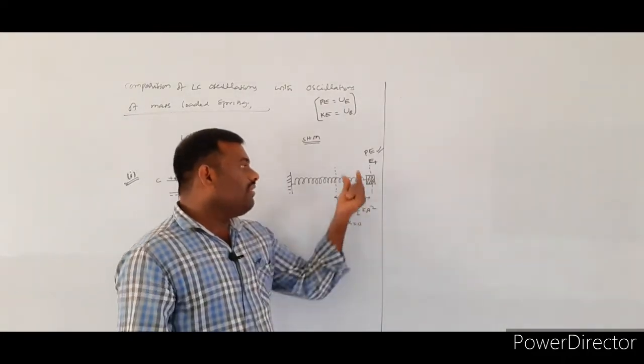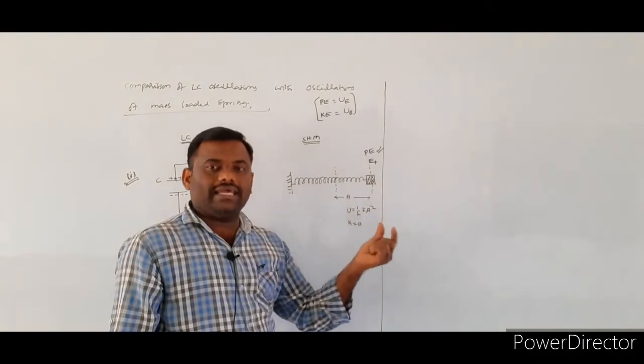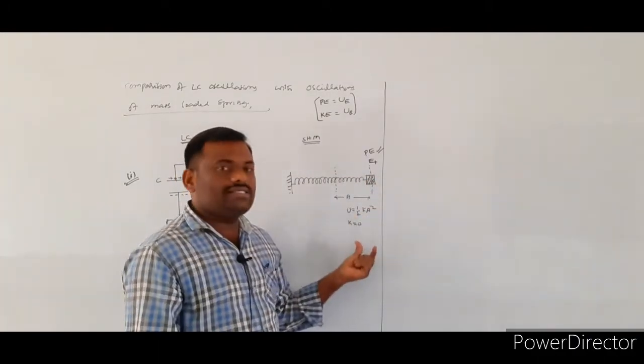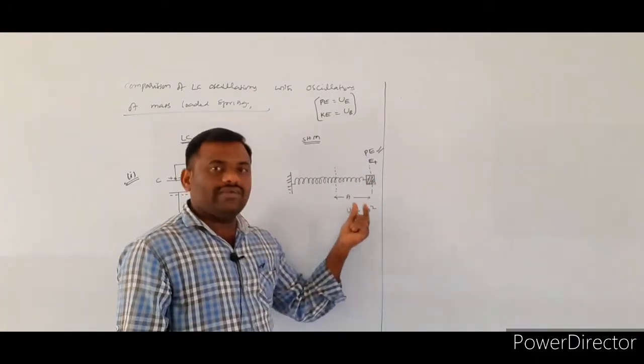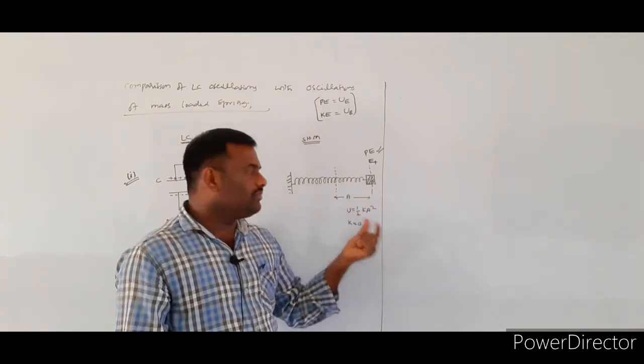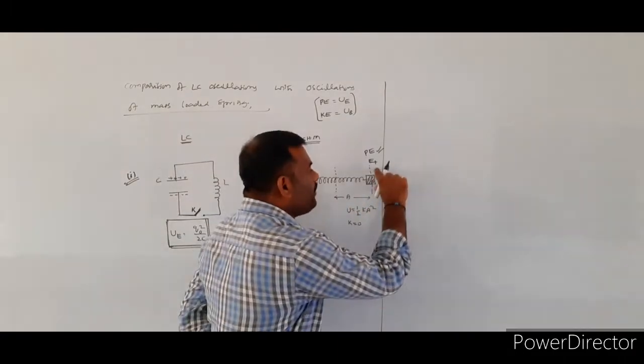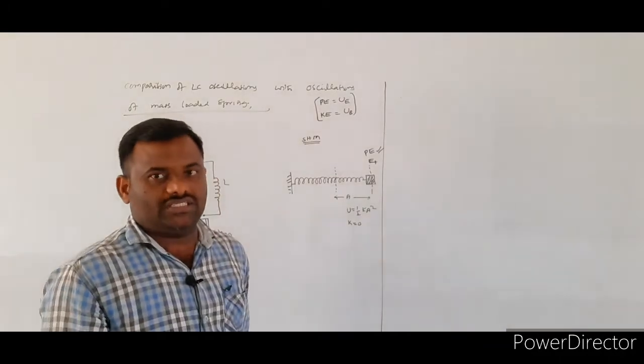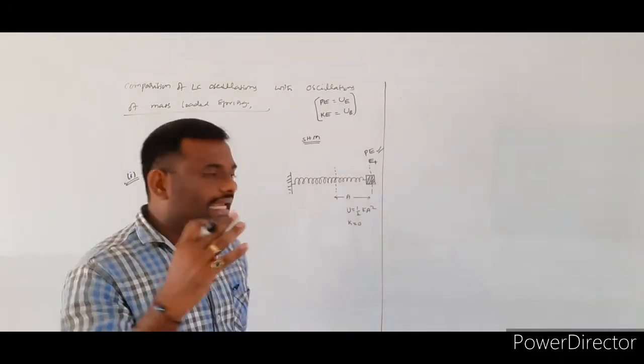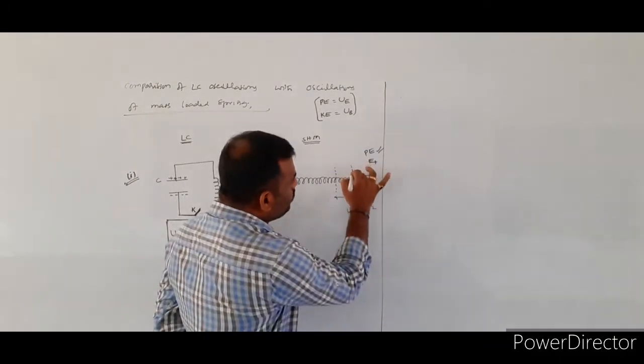That only we wrote. Whenever the object is placed at the extreme position, its kinetic energy is equal to 0 and the potential energy value will be maximum. Now, we released the object. So whenever the object is released, it came into motion.